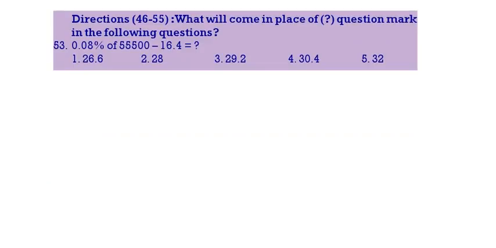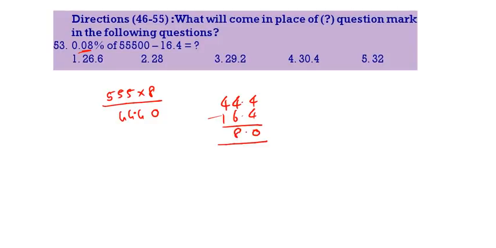0.08% of 55500. 0.08%. So that means multiply 555 with 8 first. 40, 44, 44. So here we have to keep the point after 2 places. So it is 44.4. 44.4 minus 16.4. So 28 is the correct answer. Then see the next one.